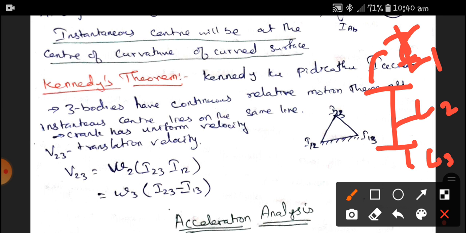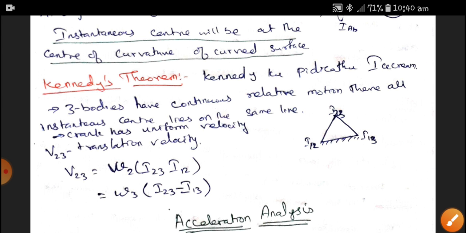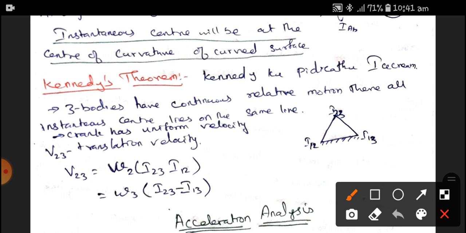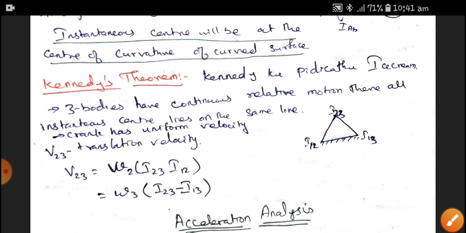If three bodies have a continuous relative motion, their instantaneous centers lie on the same line. Okay, same line, the instantaneous centers will be in a same line. For all three bodies, if there is a triangle kind of body, the instantaneous center should be at the middle point. Therefore, the median point has the instantaneous center.